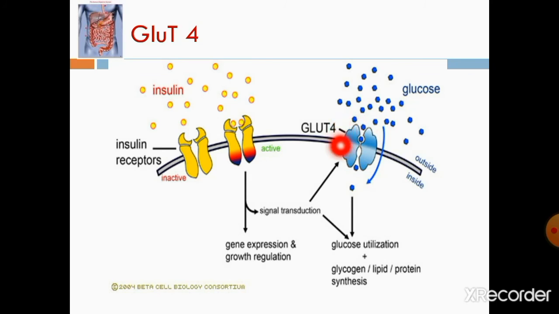So this GLUT4 transporter will be activated, and it will help in the binding of glucose. Glucose binds to it, and it allows the passage of glucose into the cell.